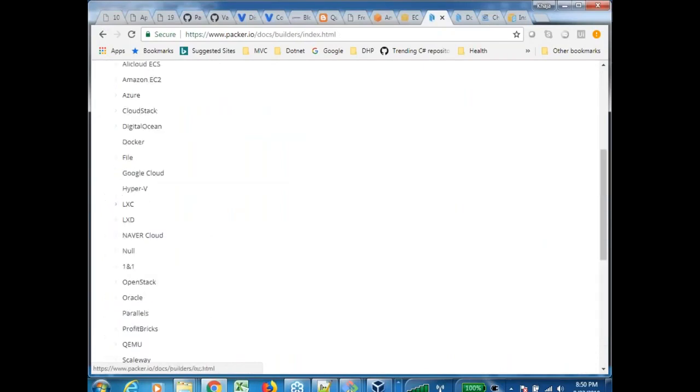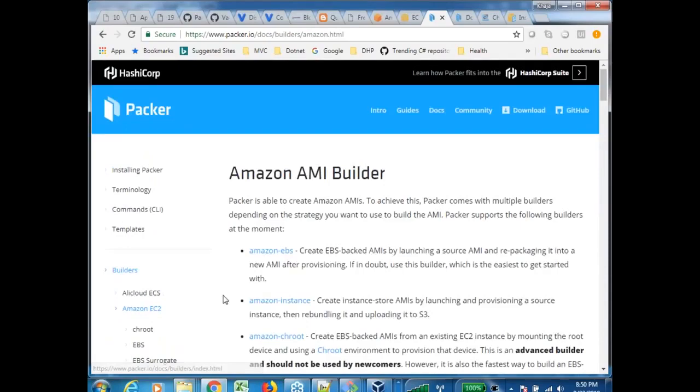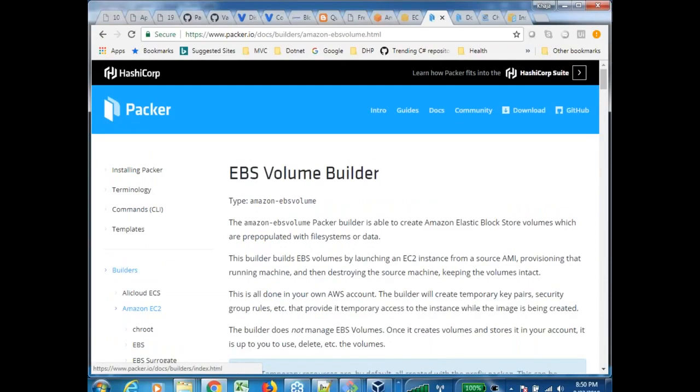I go to my builders and I say that I am interested in Amazon. And in Amazon, there are many things, but I'll select this. I'll tell you what those things are, but we'll select EBS volume. That is what you are supposed to use on Amazon, right? And once you scroll down,